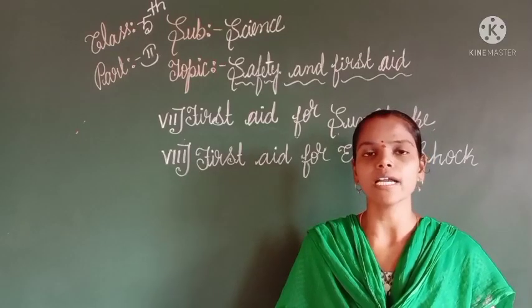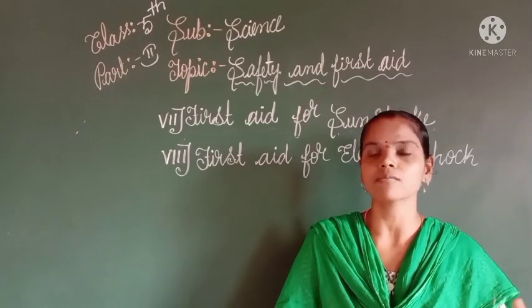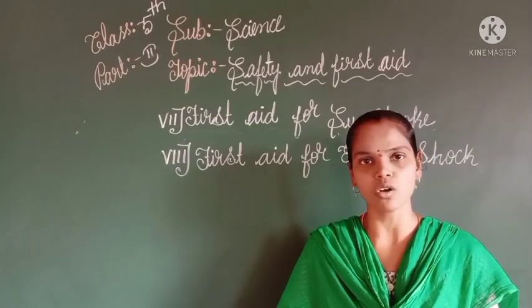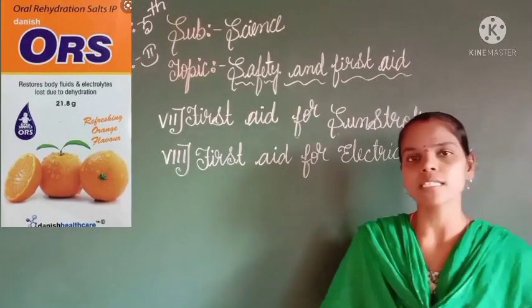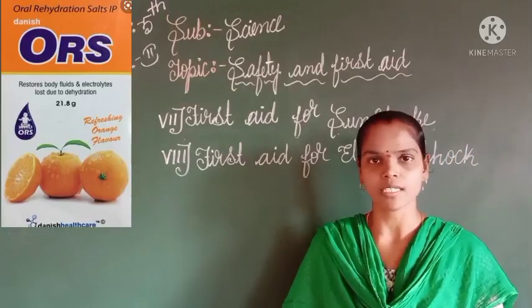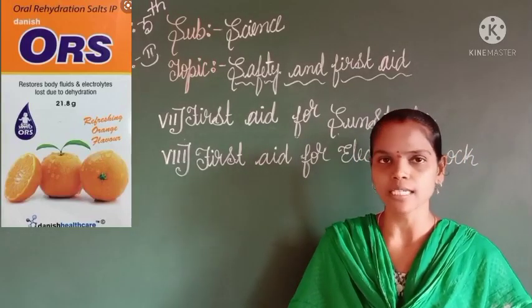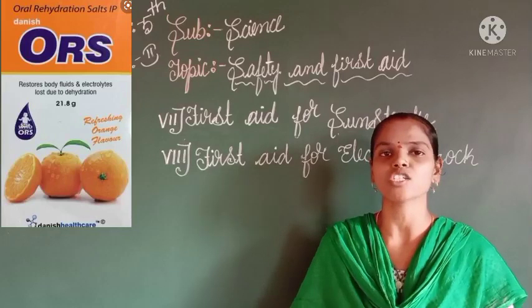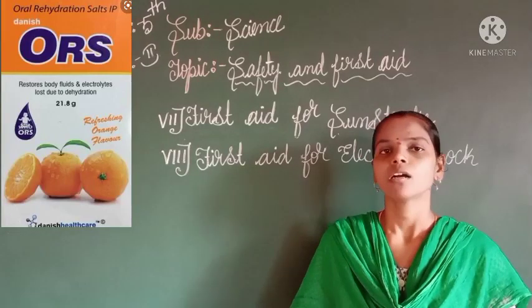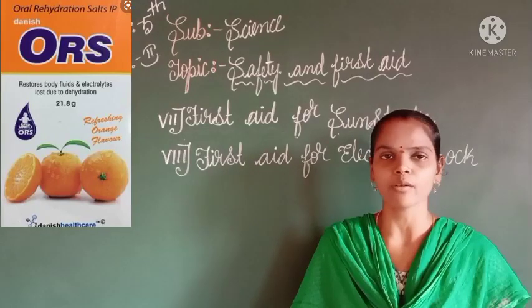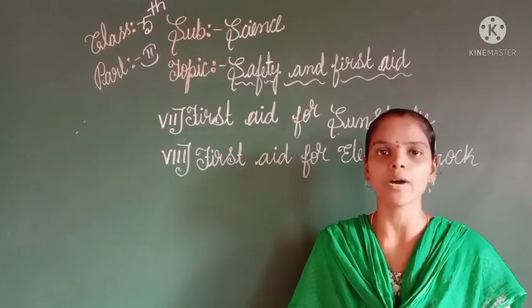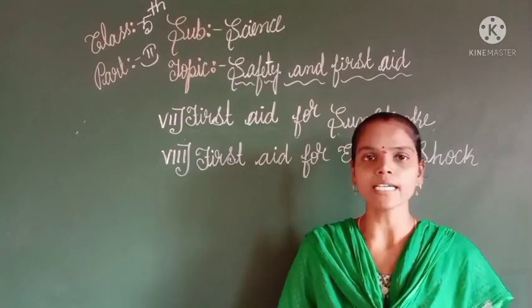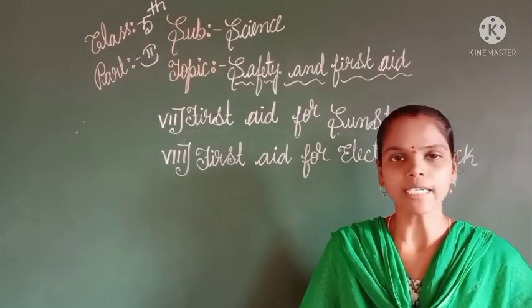Next, what is the first aid if a person gets sunstroke? Immediately we have to give ORS solution to the person. ORS solution is nothing but oral rehydration solution. This is the first step we have to follow while giving first aid for a sunstroke person. Next is first aid for electric shock.